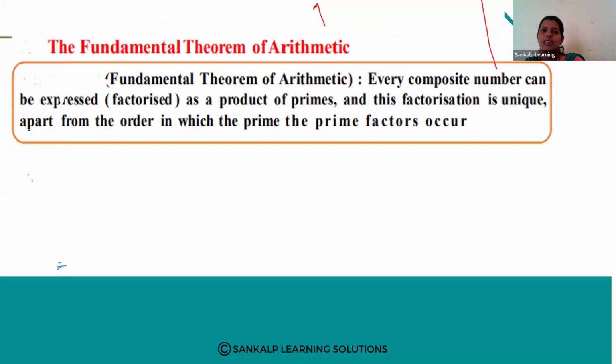Okay. Next, the fundamental theorem of arithmetic. What does it say? Observe carefully. The theorem says that every composite number can be expressed as a product of primes and this factorization is unique apart from the order in which the prime factors occur.